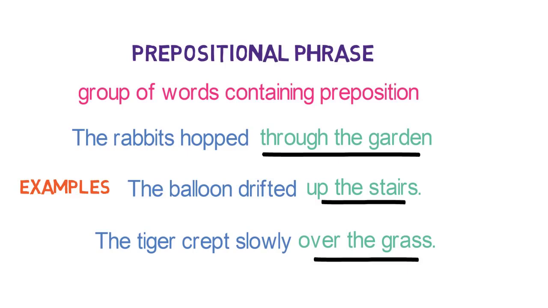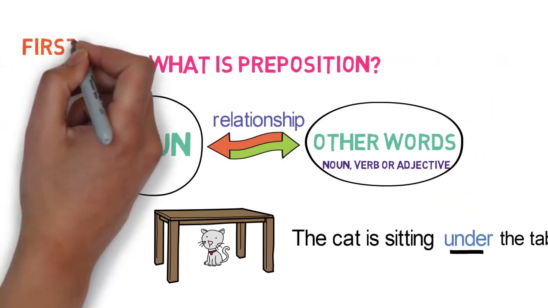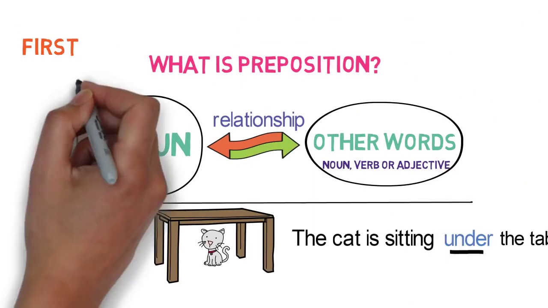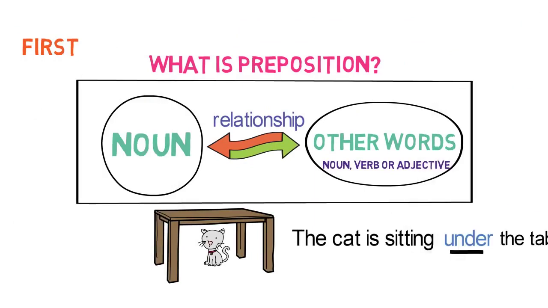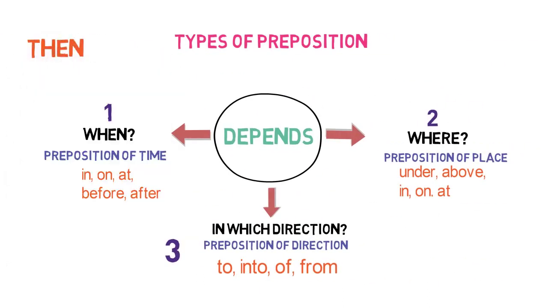Let's quickly recap what we have learned in this video. We discussed what a preposition is. A preposition is a word that links a noun with other words in the sentence. Then we discussed the types of preposition.